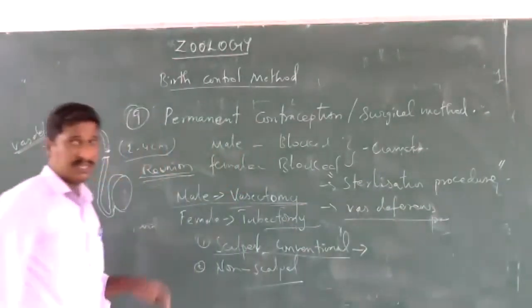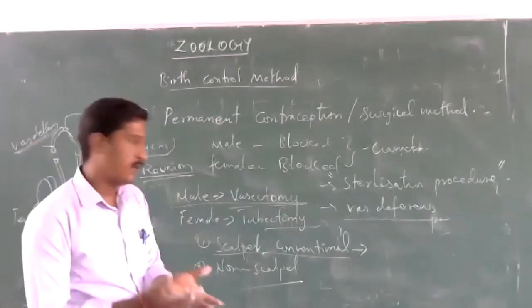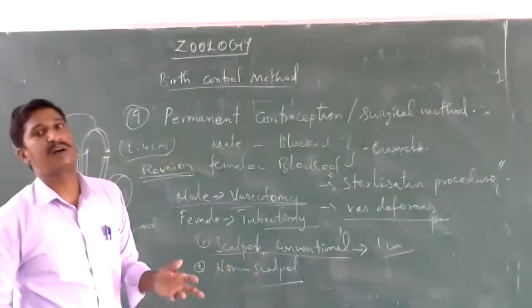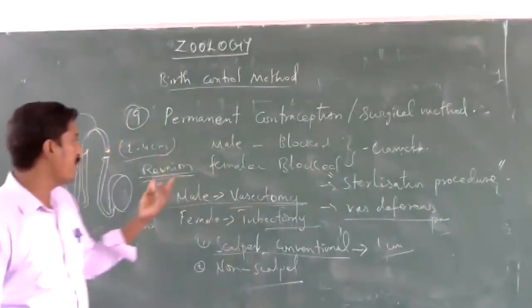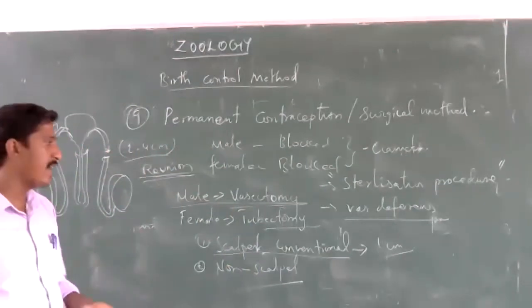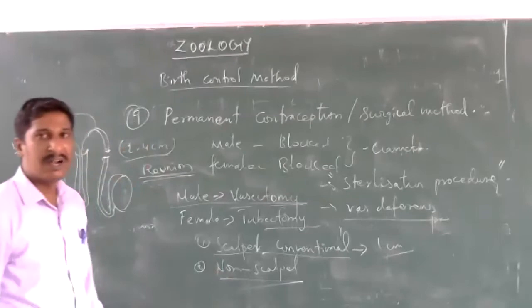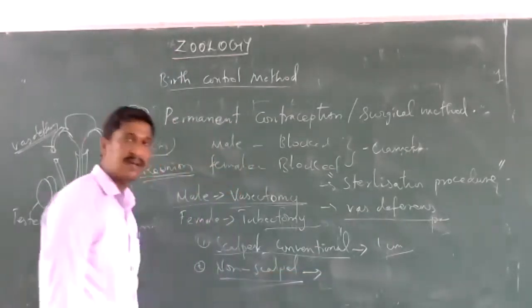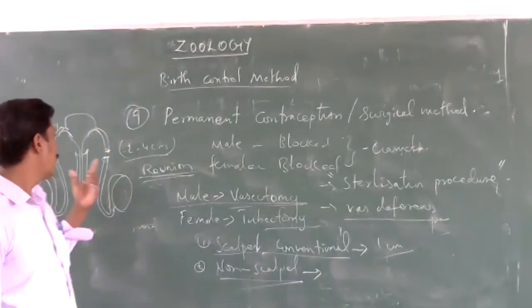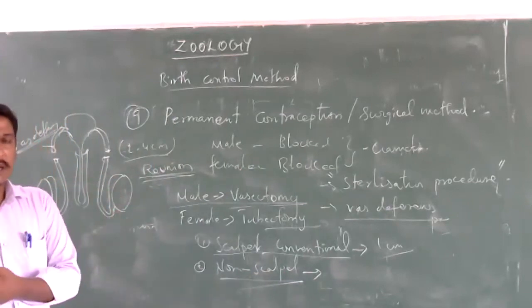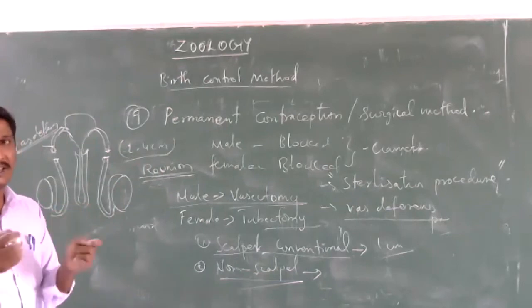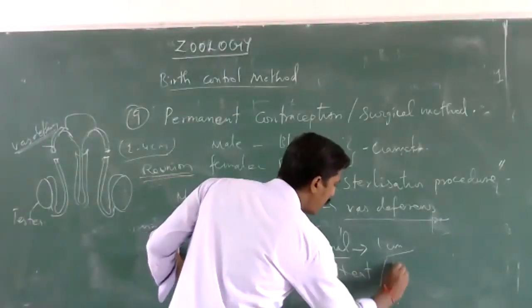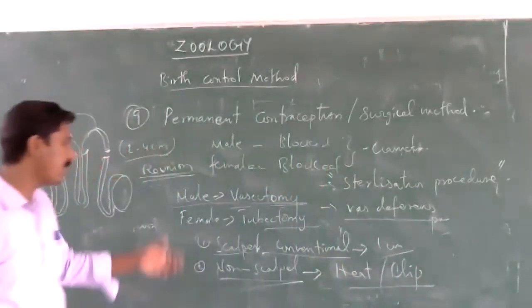In the scalpel method, a small incision of nearly 1 centimeter is made in the scrotal sac, and through it we get the vas deferens, which is cut and ligated. In the non-scalpel method, no incision is made. A small puncture is made in the scrotal sac, and the vas deferens are pulled out through it, cut, and both ends ligated through heat or clips.